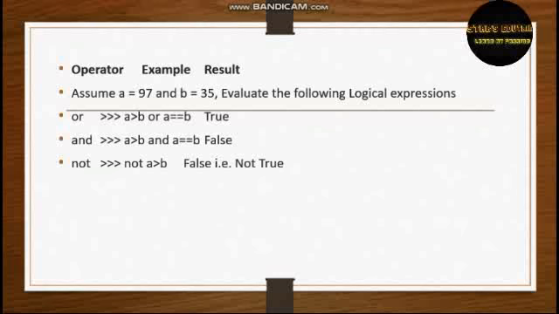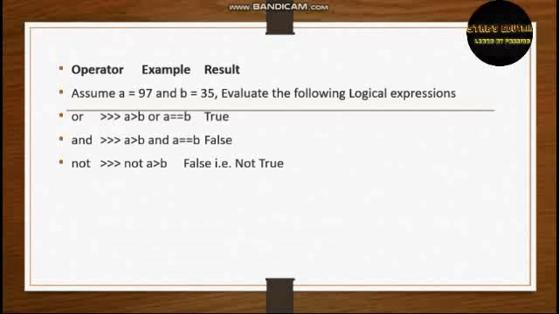So the second logical operator is AND, and here it is the same procedure. We are giving two conditions, but here it does not check just one. It checks both conditions. A is greater than B, that is true. A is not equal to B. We know that because A is 97 and B is 35, and for that it printed the false statement. Understand, guys? Make it clear and completely easy. So here A is greater than B, which we know is true, and A is not equal to B, and that's why it printed false.